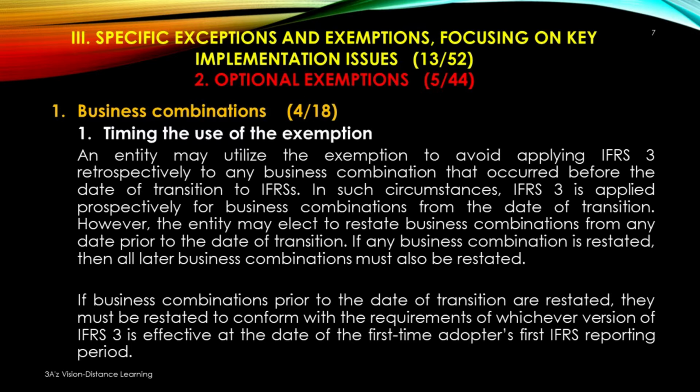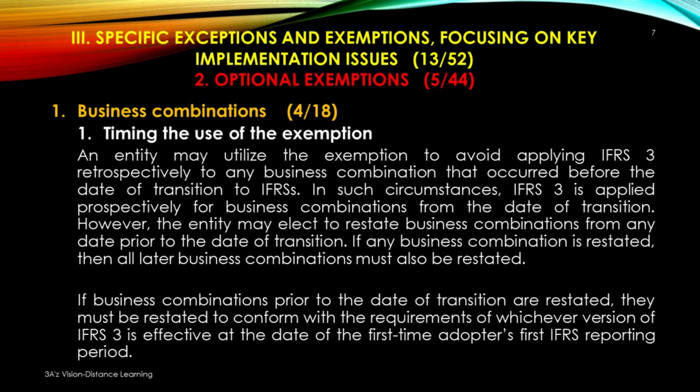An entity may utilize the exemption to avoid applying IFRS 3 retrospectively to any business combination that occurred before the date of transition to IFRS. In such circumstances, IFRS 3 is applied prospectively for business combinations from the date of transition. However, the entity may elect to restate business combinations from any date prior to the date of transition.